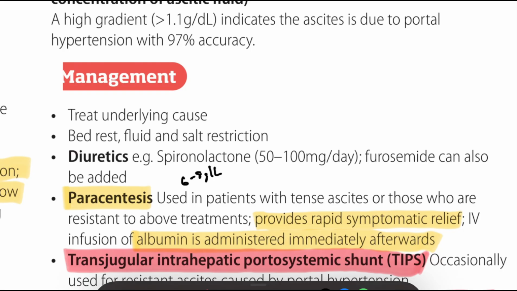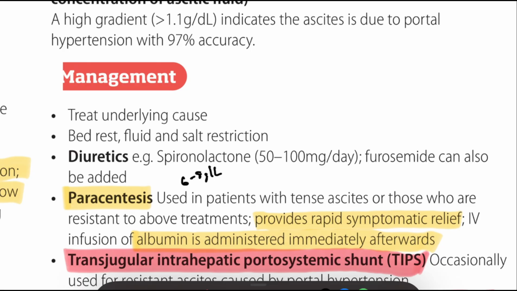Now refractory ascites: the ascites that can't be mobilized or recurs rapidly despite maximal medical therapy. The management will be serial paracentesis, albumin, TIPS, and liver transplant assessment. So the main complications with ascites: the patient can get spontaneous bacterial peritonitis, hepatorenal syndrome, hepatic encephalopathy, umbilical hernia, respiratory distress, electrolyte disturbances, hyponatremia, and malnutrition.